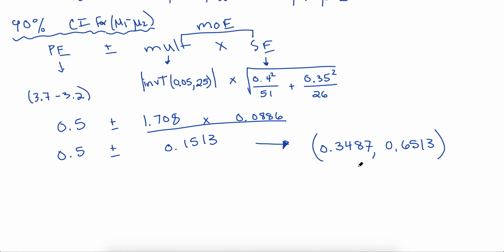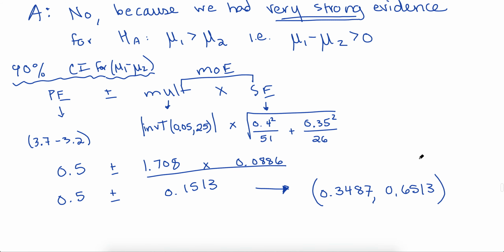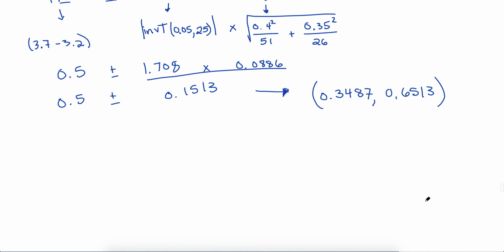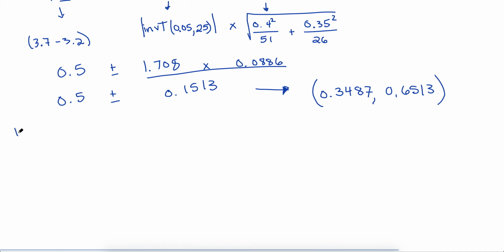Finally, before we interpret this, notice the entire interval is positive, which is what we expected. Up here, we said we have very strong evidence that the difference in means is going to be positive. And indeed, our estimate for the difference is positive. So let's go ahead and write that out. We are, or this study is, 90% confident. And like usual, say what you're talking about. We're estimating the difference in mean lengths for male and female six-gill sharks.